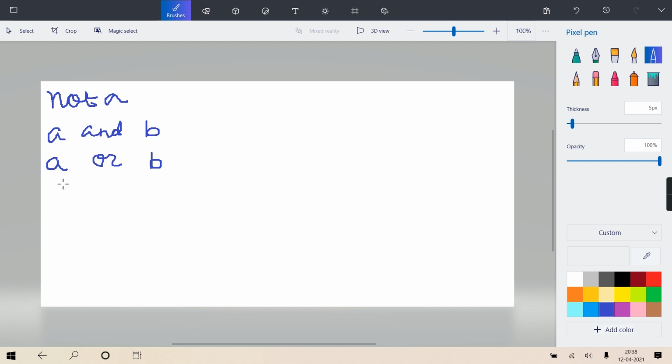Getting? And in OR, when either of them is true, the result is true. Like in OR, if A is coming true, direct true. It will not check B also. And in AND, if A comes false, direct false. It will not even check B.